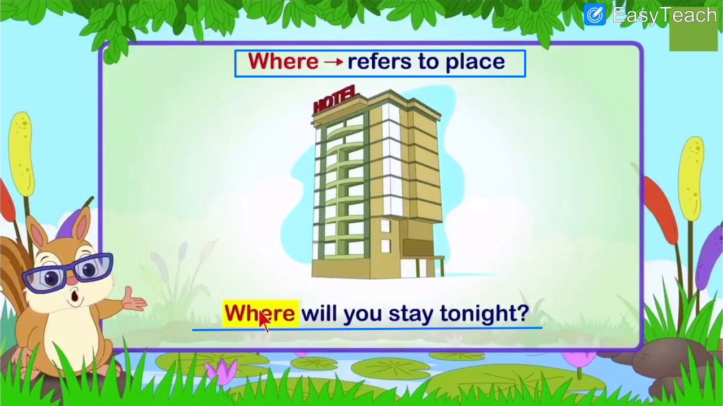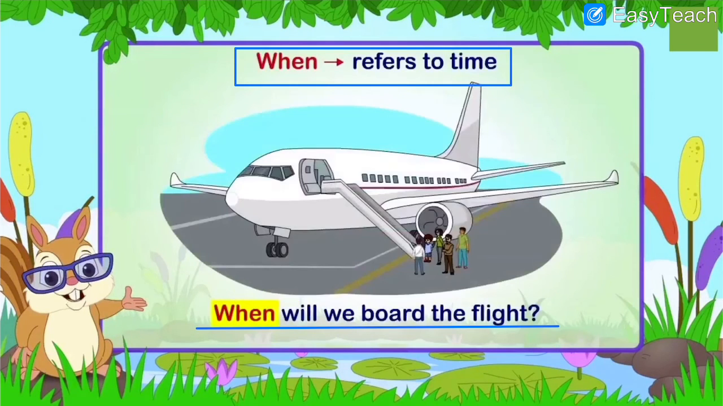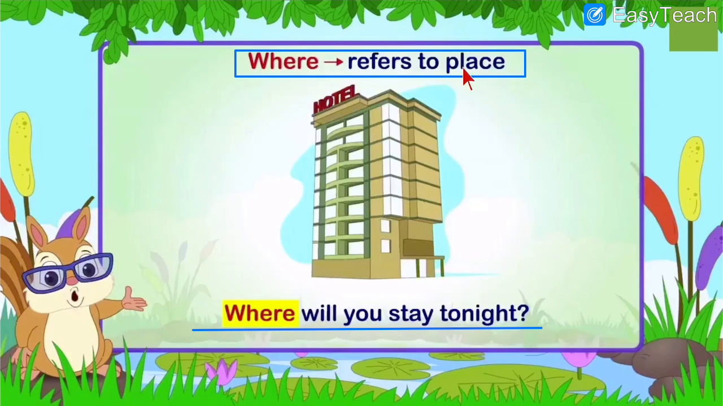Where will you stay? So where refers to place. When you want to ask about time, you use when. For example, when refers to time, where refers to place. Address: where is your house? You can say plot number 123 or opposite to a bank, like that. Where is your school? Where do you live? So where is used for asking about place, right?